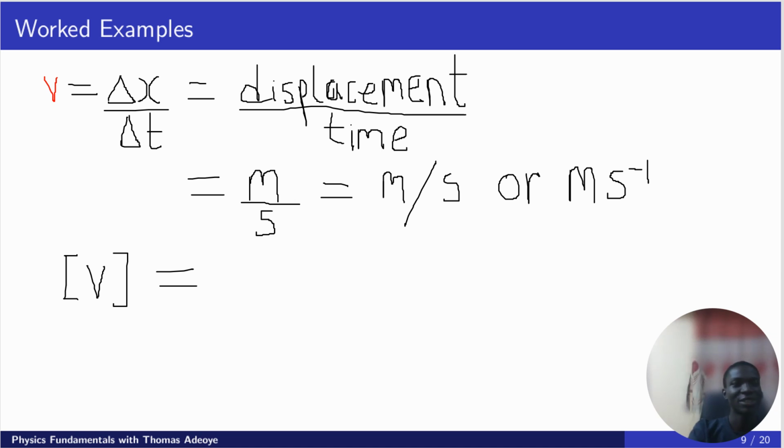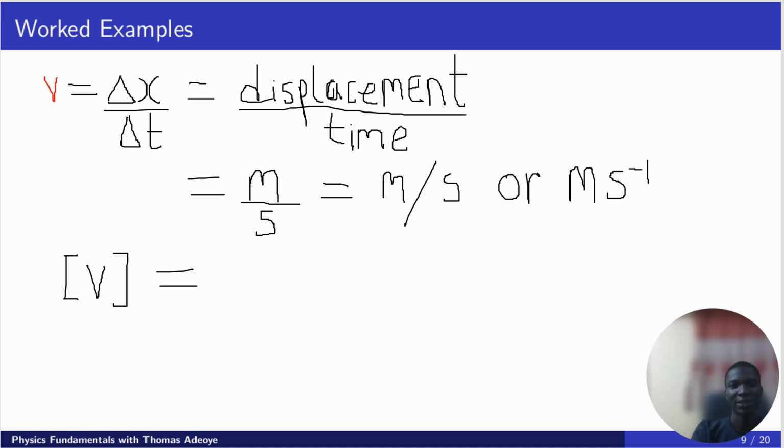So length is measured in meters, and this is the symbol, m, while time is measured in seconds. The SI units, let me be precise. Time can be measured in minutes, in hours, in days, in years, but its SI unit is seconds. So we have meters per second.